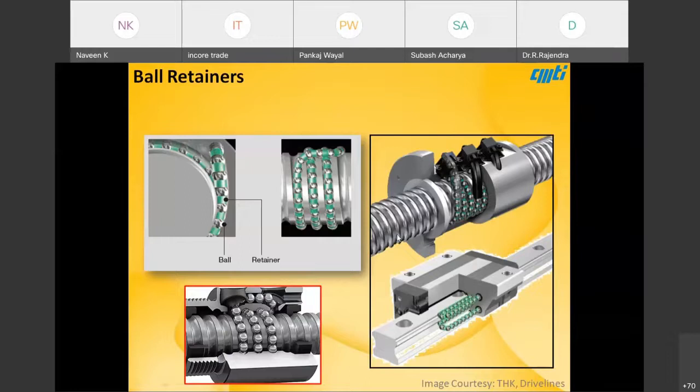Generally this noise is also a very big issue with ball screws. There are several recirculation methods, like external, internal, end cap and so on. So much research and work has gone into how to make the profile of the recirculation systems to reduce the noise. But whatever it is, you cannot totally eliminate it, and in doing so, these ball retainers are also going to play a major role. High-end systems have this.